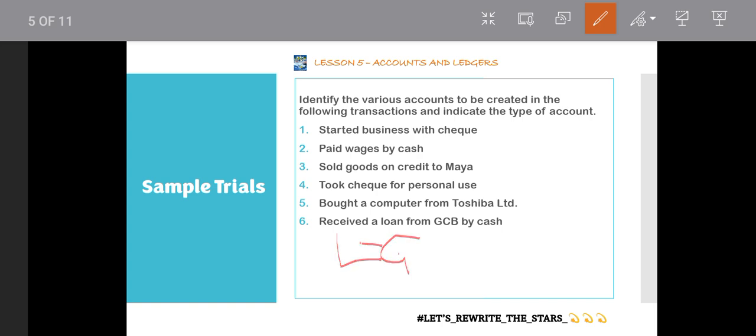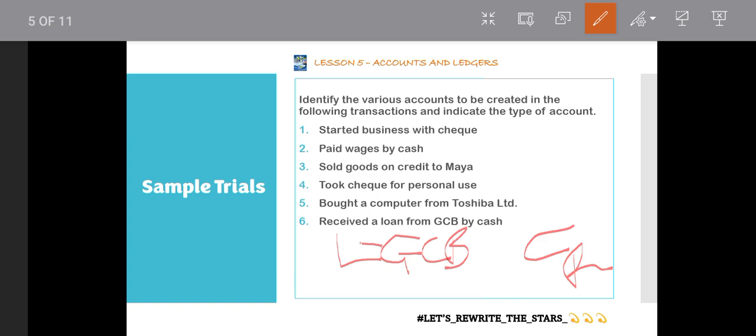Then we will indicate the person we are taking the loan from. So it will be loan hyphen GCB. That means GCB is the one giving us the loan. And how was GCB giving us the loan? It was giving us the loan by cash. Already from the previous transaction, we know cash can be seen and touched, so it is a real account.